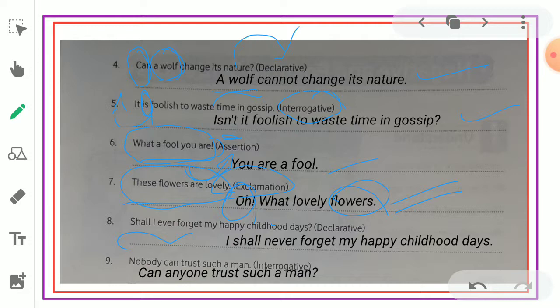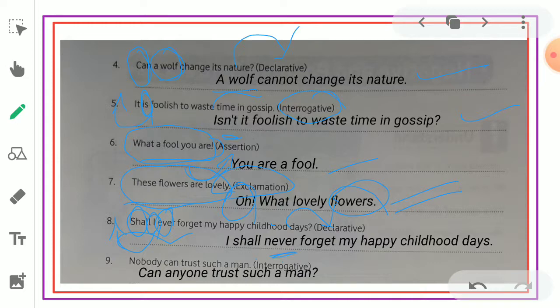Next, shall I ever forget my happy childhood days? Interrogative is turned to declarative or statement. How do you say it? I is used as the pronoun. So you take I at first, then the helping verb shall: I shall. Ever turns to never. Why?